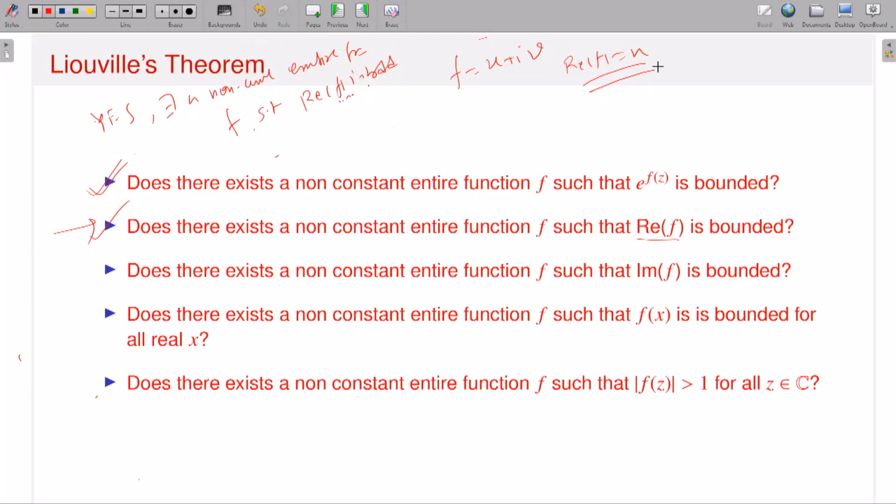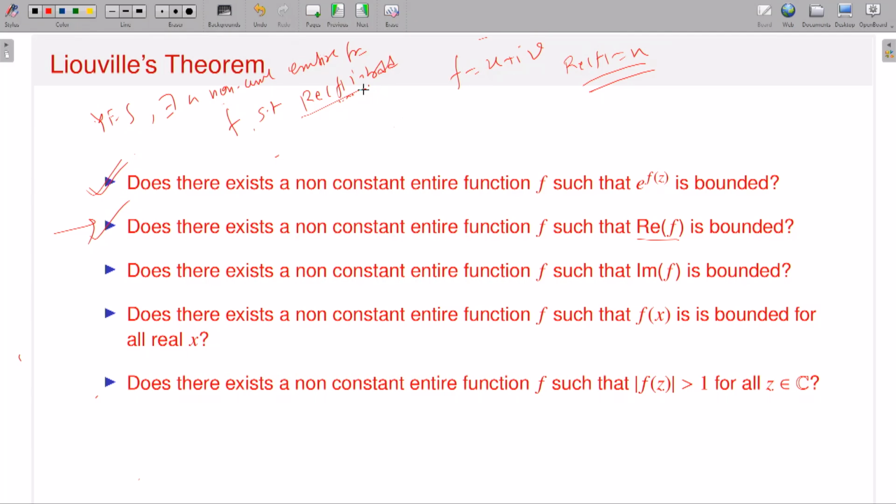Okay, now how to handle that problem? To handle that problem, you have to guess it or apply Liouville's theorem. To apply Liouville's theorem, you have to produce an entire function, conclude that it is bounded, then it is constant, and then give some kind of argument. I am assuming there exists a non-constant entire function f such that the real part of f is bounded. But you cannot apply Liouville's theorem here directly. If f is an entire function and the real part of f is bounded, the imaginary part could be unbounded, no?